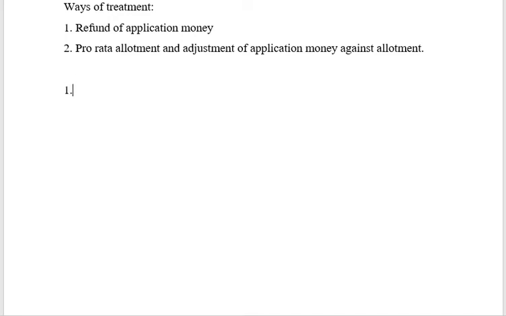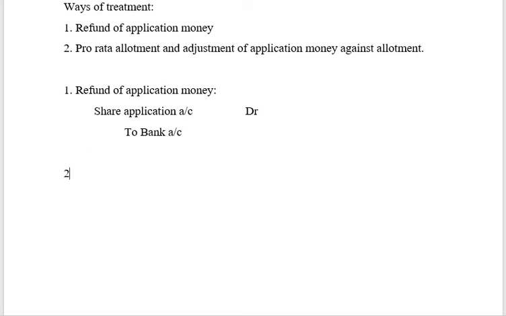Now, when certain applications are rejected, it is a direct case. To those rejected people alone, we are going to pay back the application money. So for refund of application, the entry is going to be share application account debit to bank. So I am just going to refund this application money directly, right? So the balance I can continue with allotment.